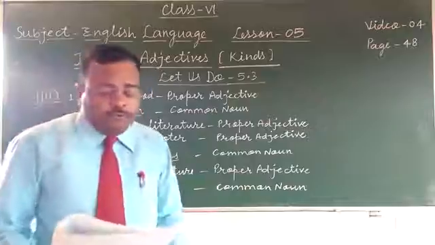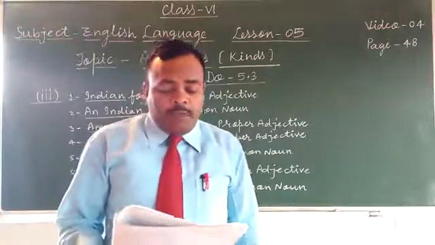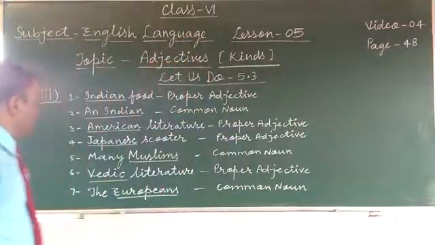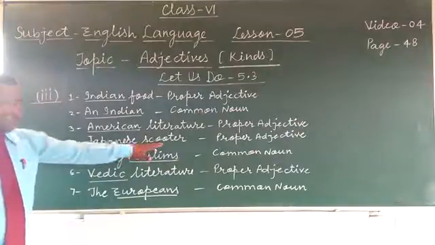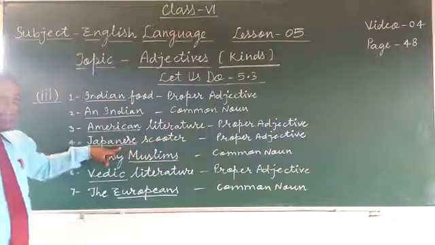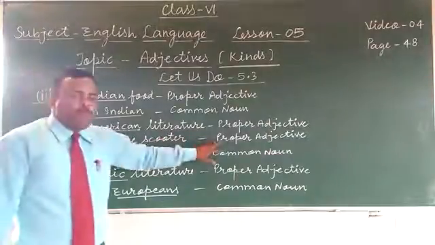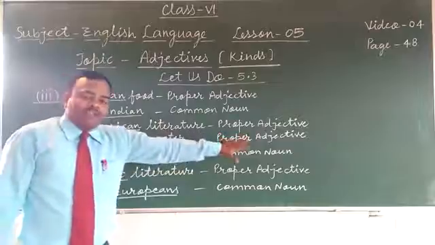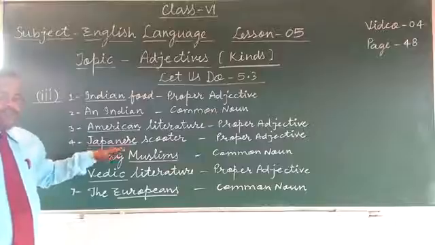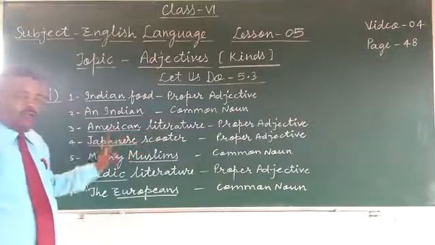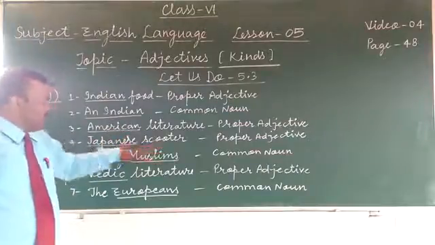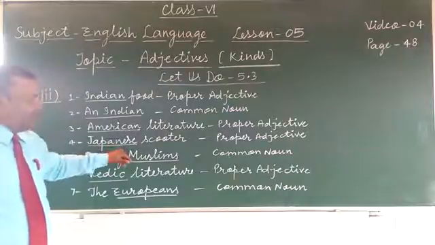Next, fourth one, on getting a job, I will buy a Japanese scooter. Japanese scooter, here scooter is noun, so here Japanese qualifies the noun. So Japanese is here adjective. So which adjective? Proper adjective. You can simply write adjective. So Japanese is used as adjective because proper adjectives are used before a noun. Okay, so here Japanese is what? Proper adjective.